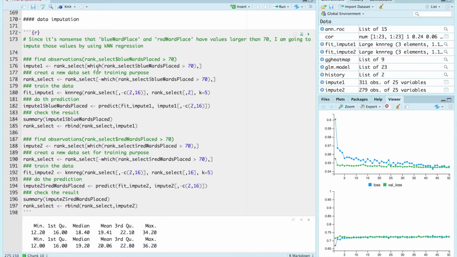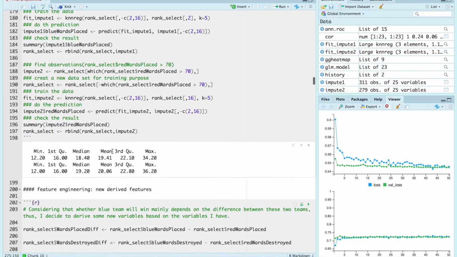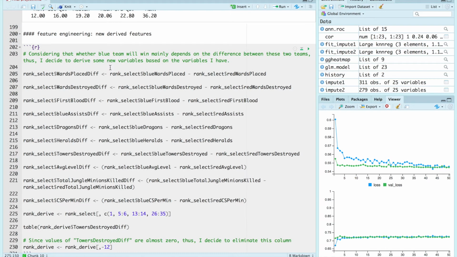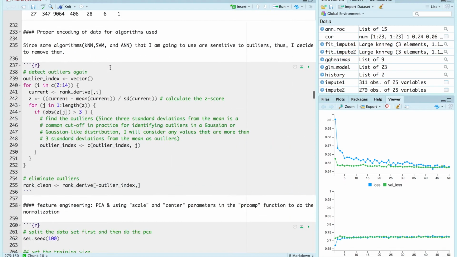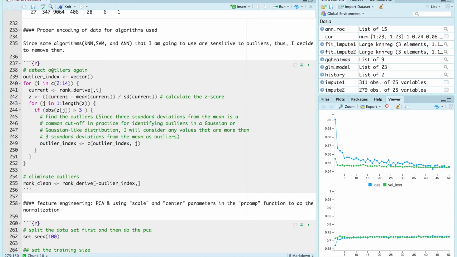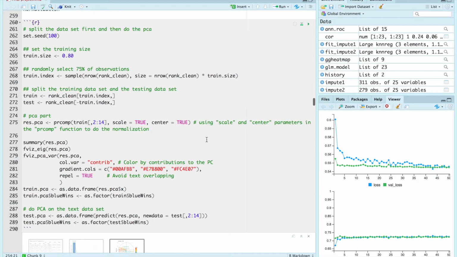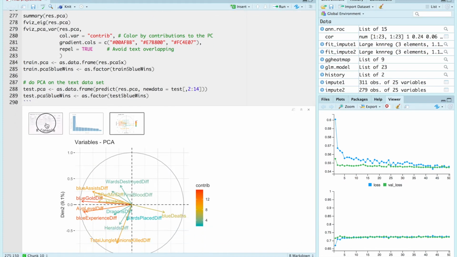This is the data imputation process, and this is how I generate new derived features. And then I detect outliers and eliminate them. After that, I do the PCA. And I use the scale and center parameters in the prcomp function to do the normalization. And this is the result of the PCA.